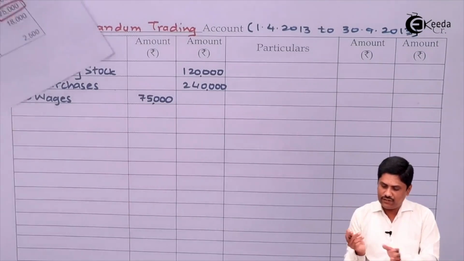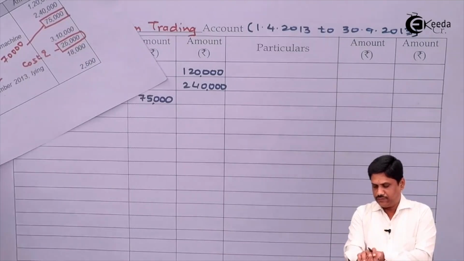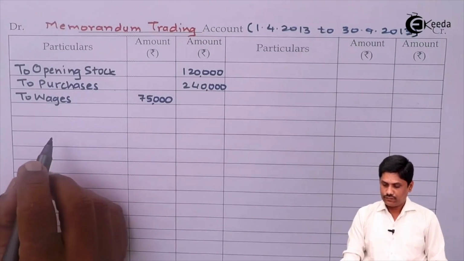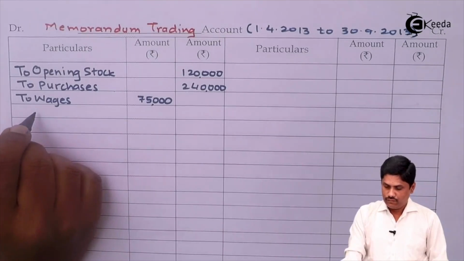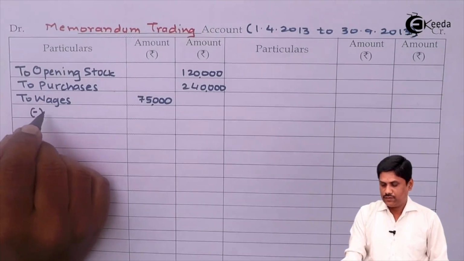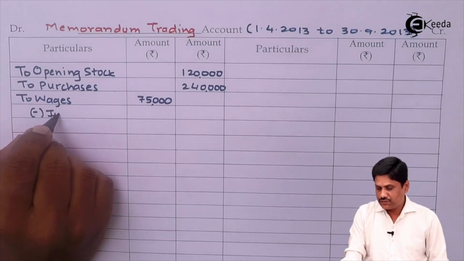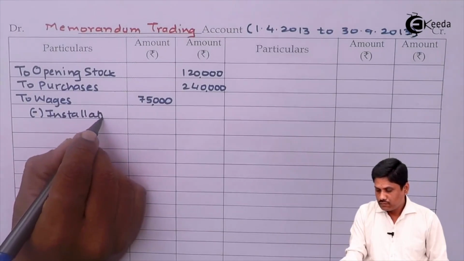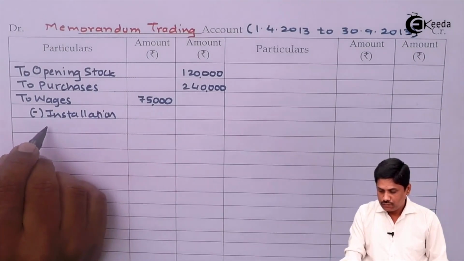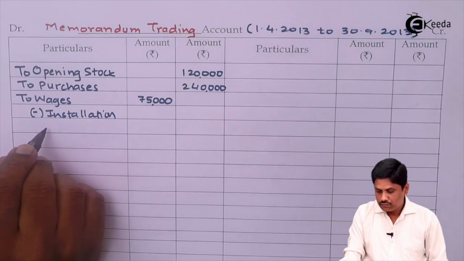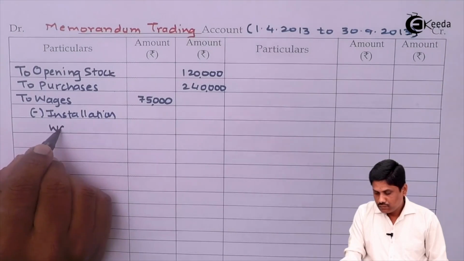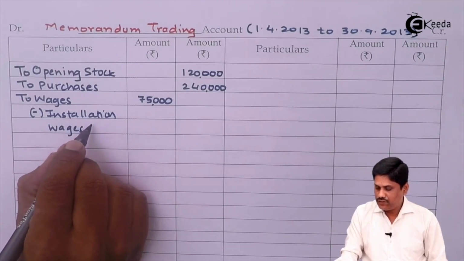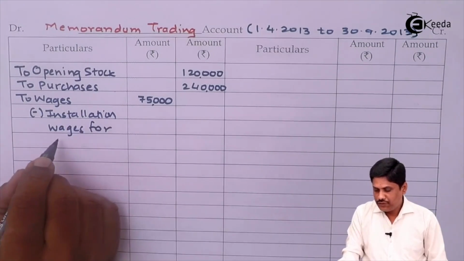From that, I will minus capital nature wages, minus installation wages, wages for machinery.